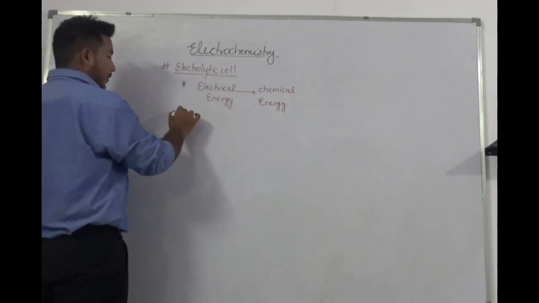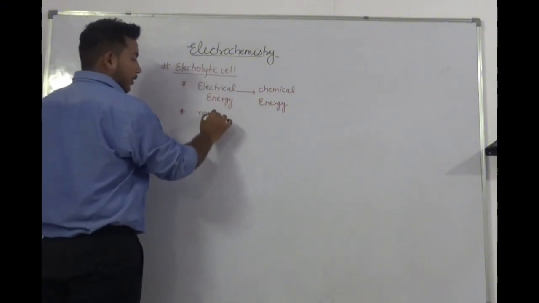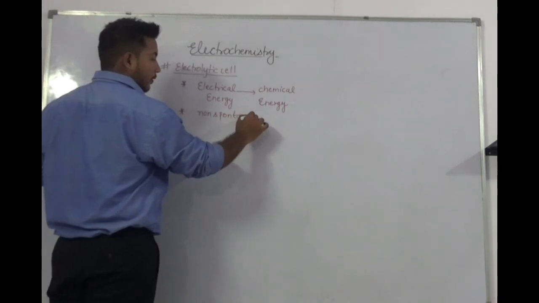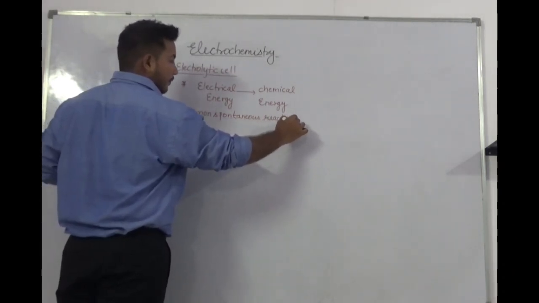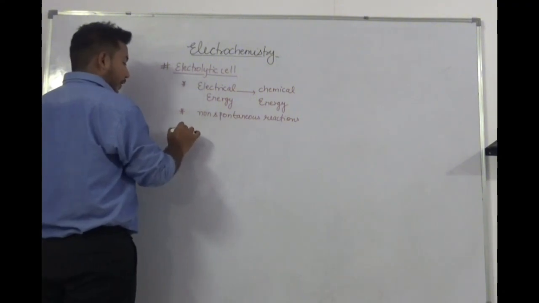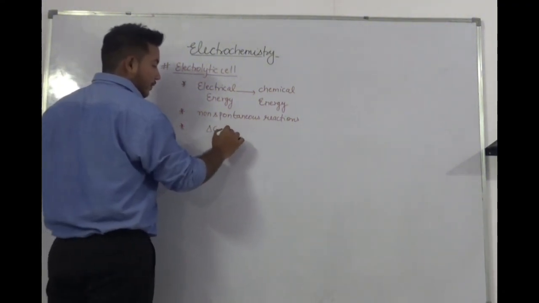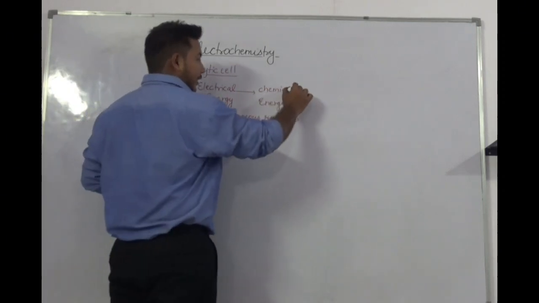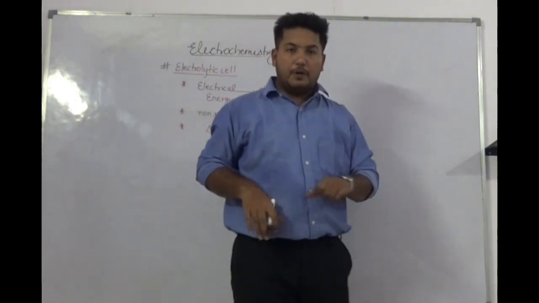The second point is that this system performs non-spontaneous reactions. And the third and final one is that the value of delta G for the system is always positive. So let us understand these points individually.